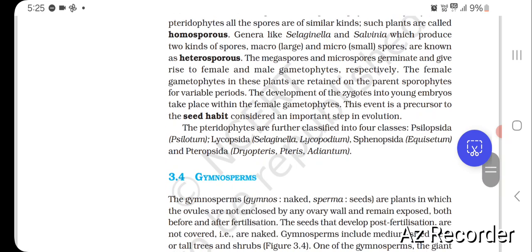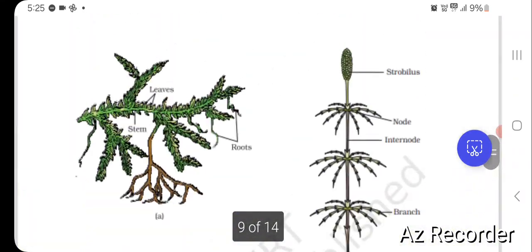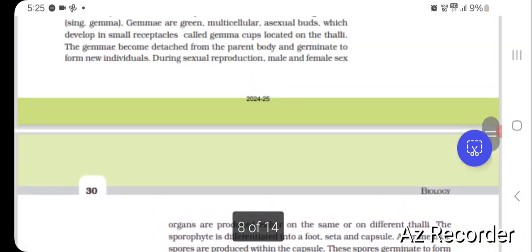The pteridophytes are further classified into four classes: Psilopsida, Psilotum; Lycopsida, Selaginella, Lycopodium; Sphenopsida, Equisetum; and Pteropsida, Dryopteris, Pteris, Adiantum. Now let's see the diagrams.